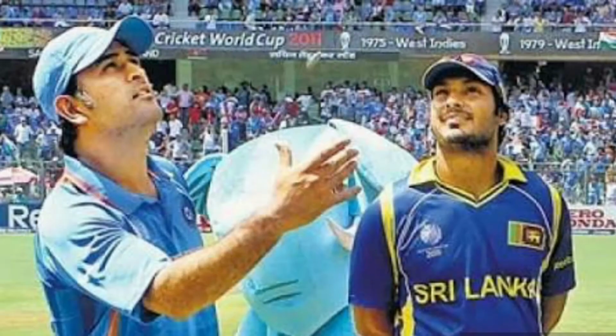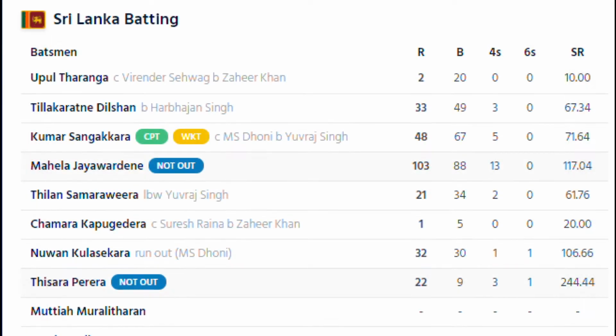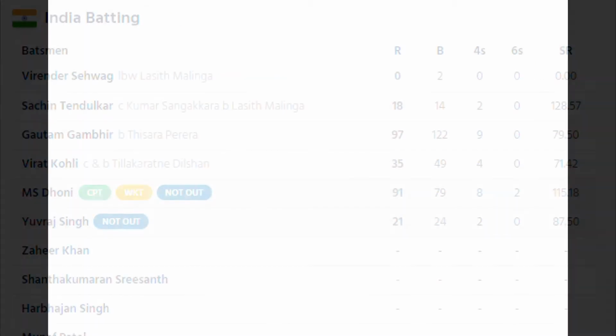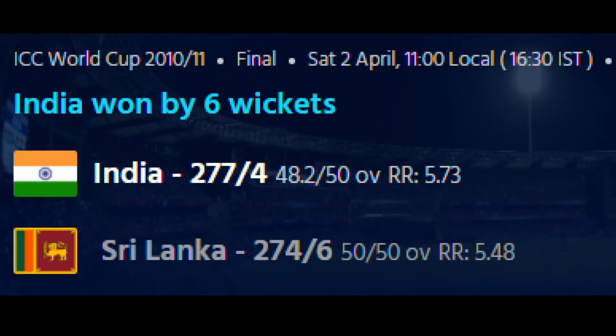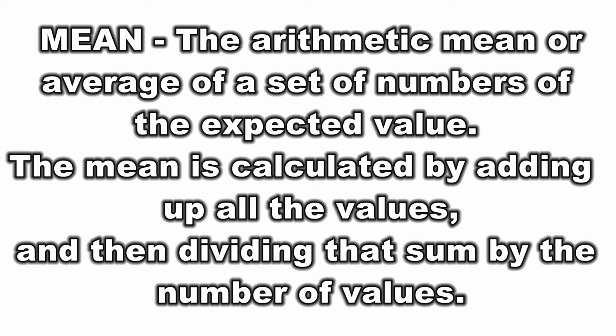Let's start with the toss. Sri Lanka starts batting and they score 274 with 6 wickets gone in 50 overs. And India starts batting and lost only 4 wickets and got 277 runs in just 48.2 overs and won the match by 6 wickets. So let's study mean.